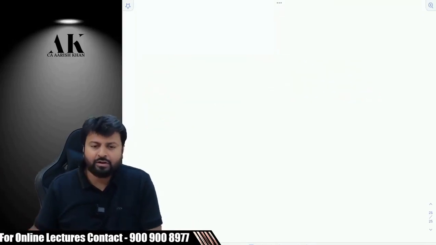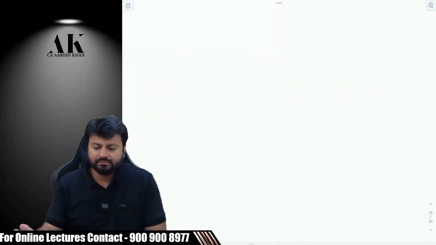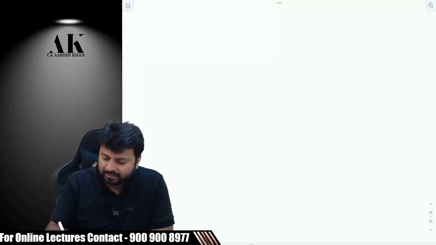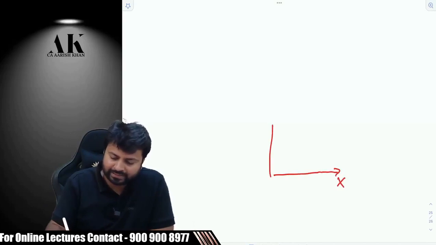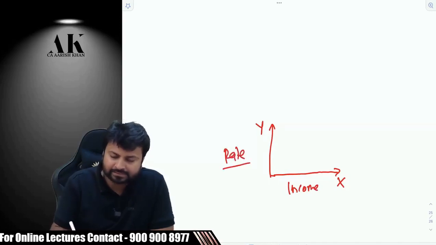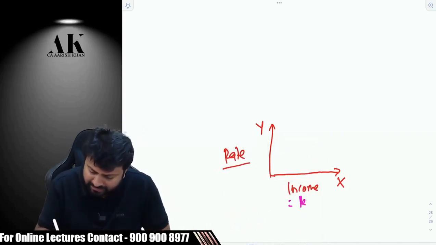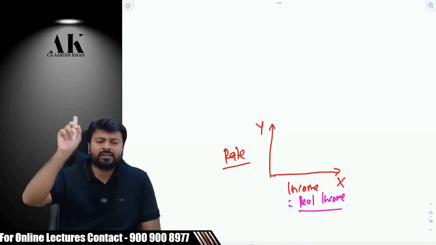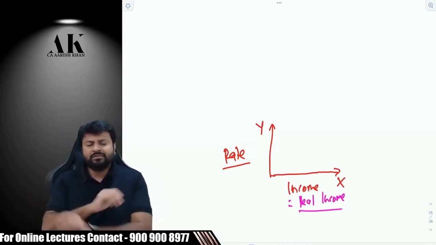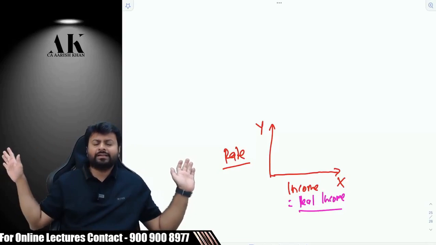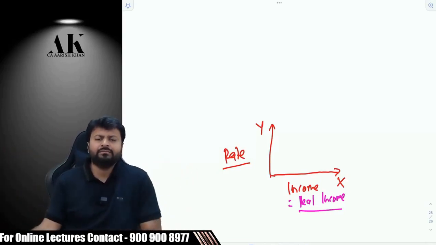Okay, the intention of the government was very clear. Then what happened? Suppose I'm making two axes. This is the x axis, this is the y axis. X axis is income and y axis is rate of tax. Listen carefully, please. Income means real incomes, something which is revenue in nature, something which is a definite source, something which is not a capital receipt, something which is not a windfall gain.